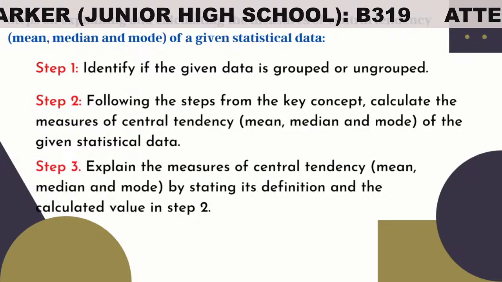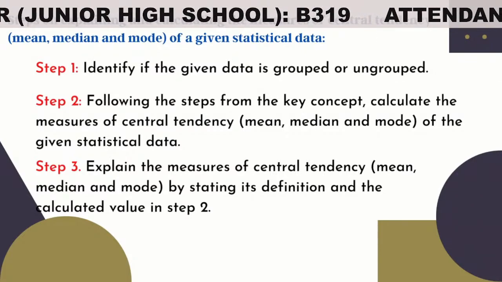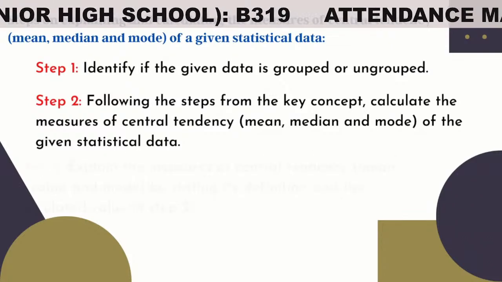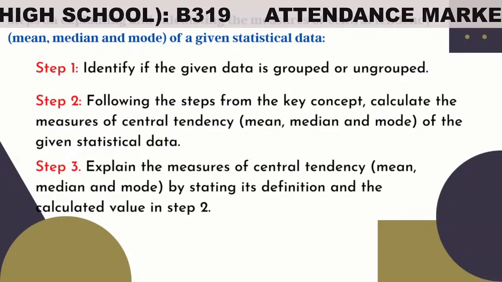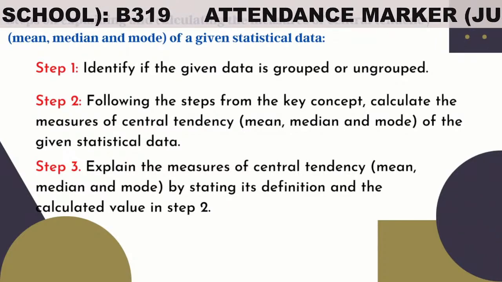Step 3. Explain the measures of central tendency by stating their definition and the calculated value in step 2. Now, since we already know the steps, let us now explain and calculate measures of central tendency.